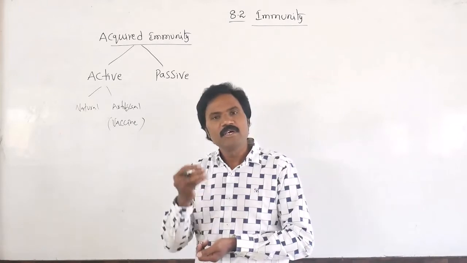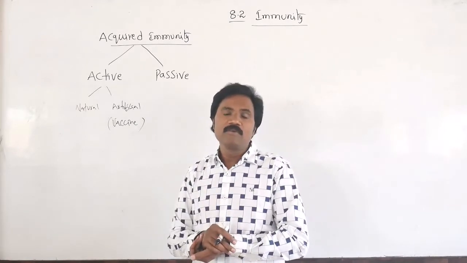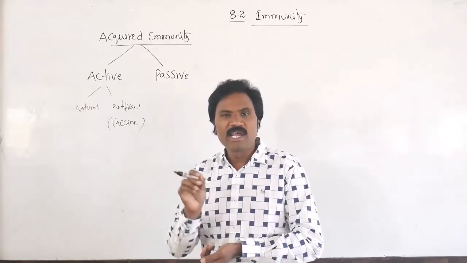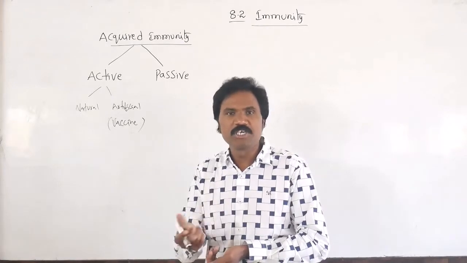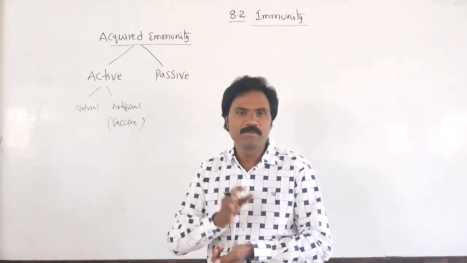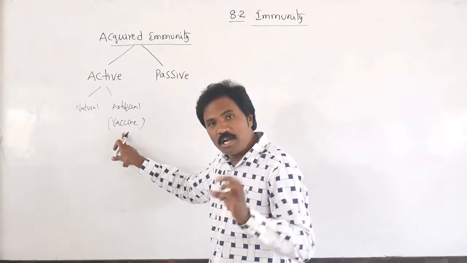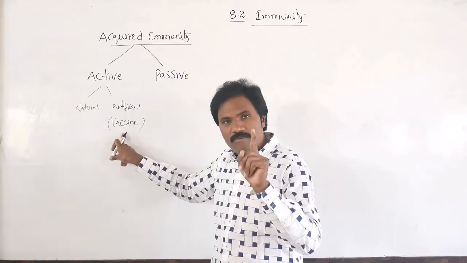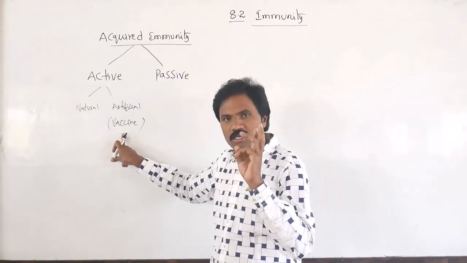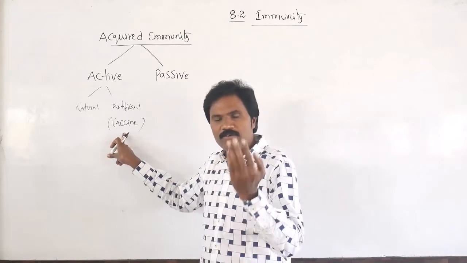Who is the father of the first vaccine? The first vaccine was for smallpox in 1796, by Edward Jenner. He was the first person to prepare a vaccine. There are three types of vaccine preparation: first generation, second generation and third generation. What is a first generation vaccine?